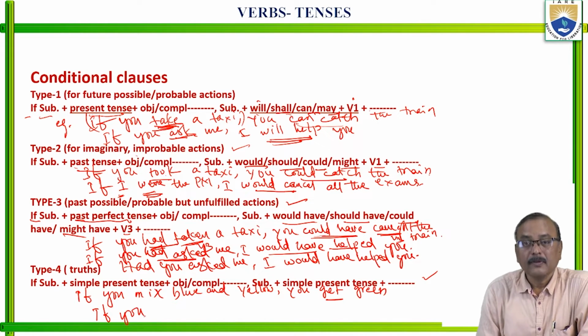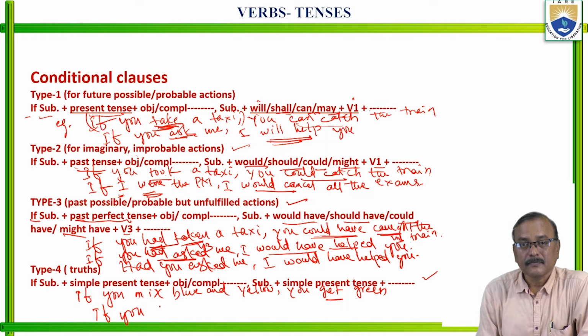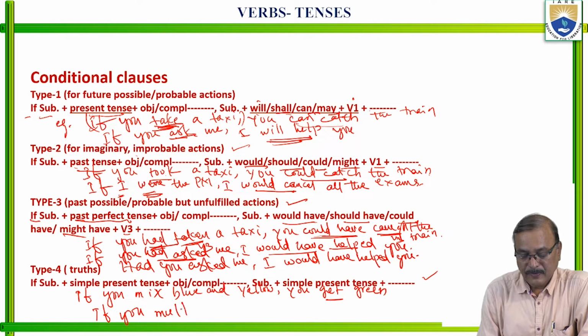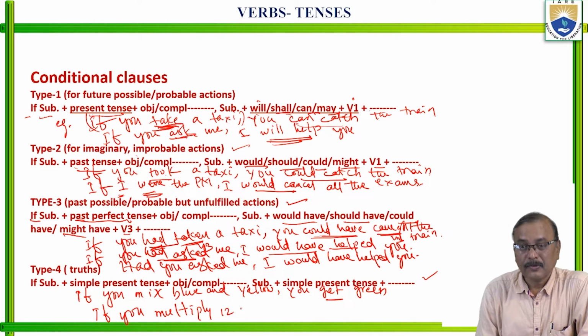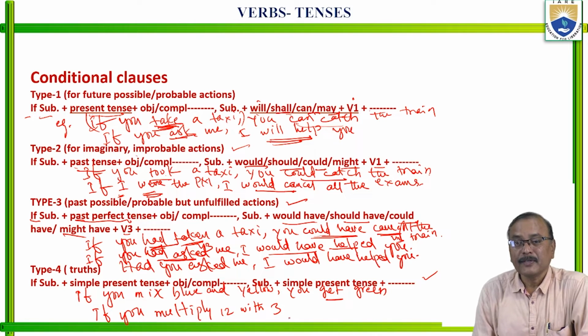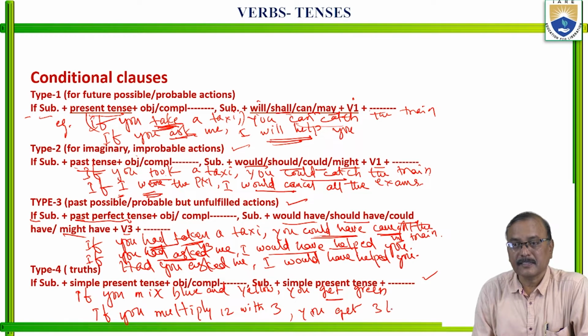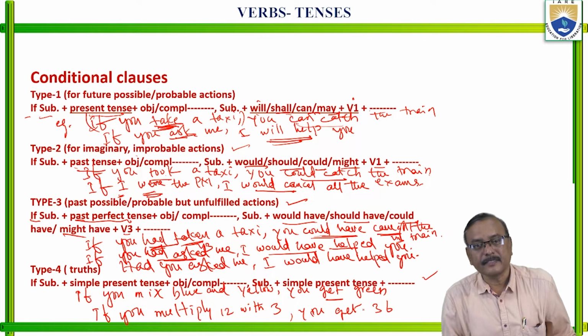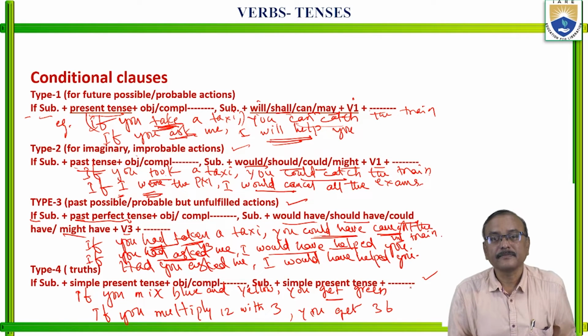If you multiply 12 with 3, you get 36. So don't say "you will get" here, because these are truths only.